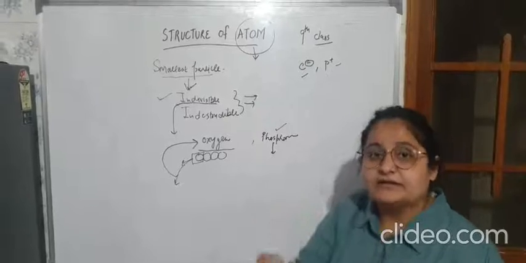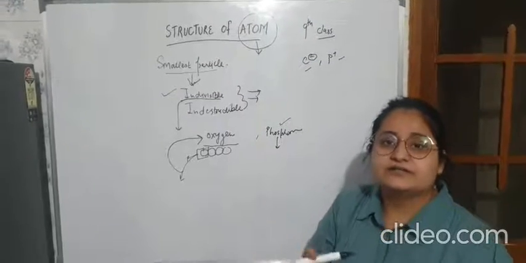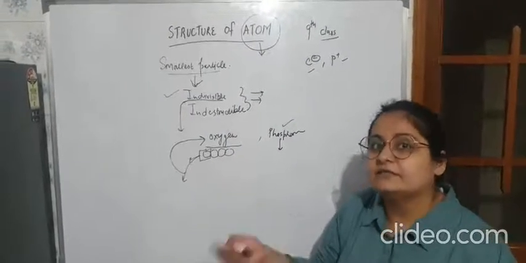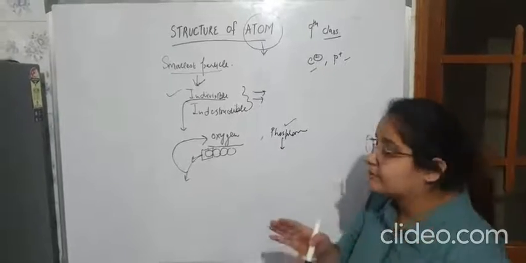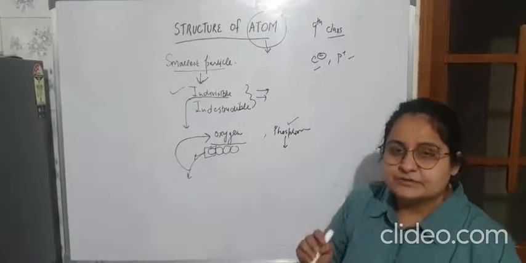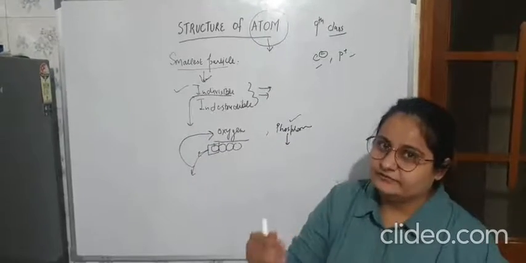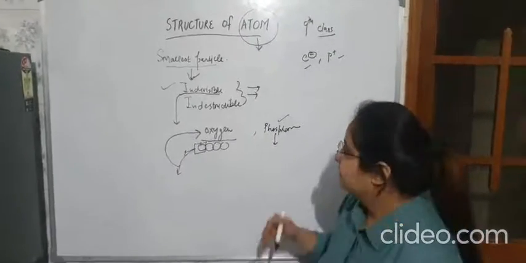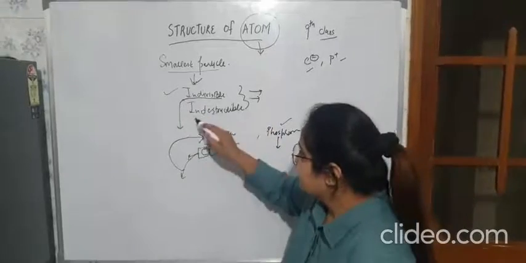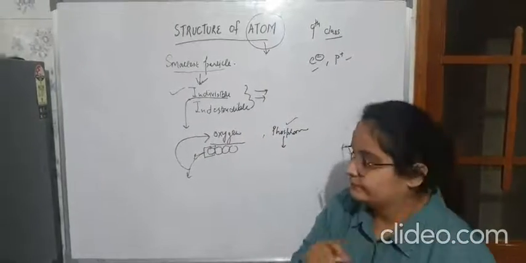But if you divide that atom into subatomic particles like electron and proton or the neutron, these subatomic particles will not have the same property as that of the element. So atom basically has the same property as that of a particular element. So it is indivisible, it is indestructible.